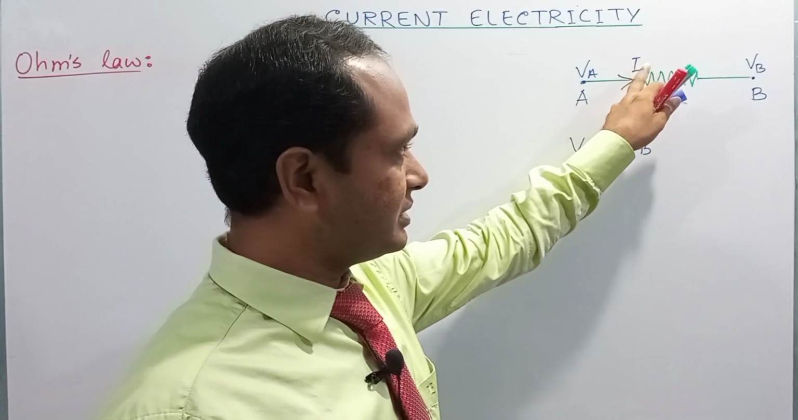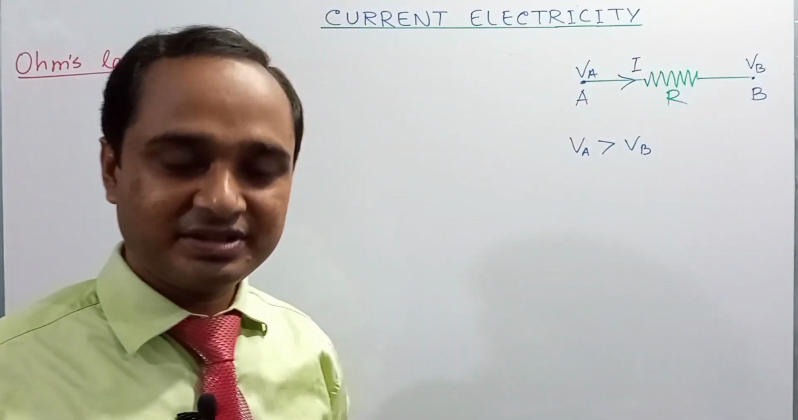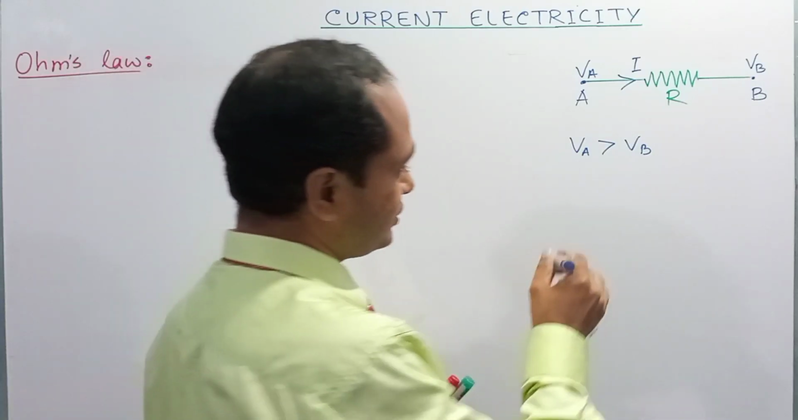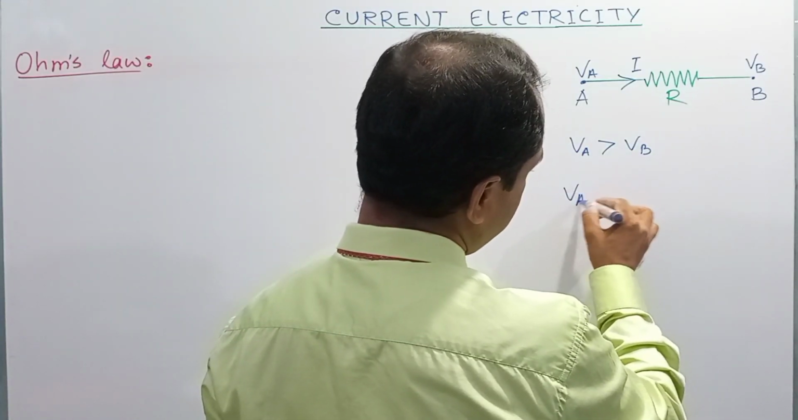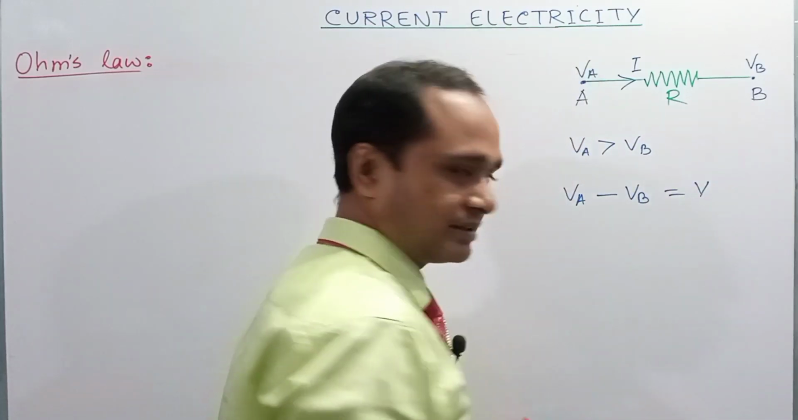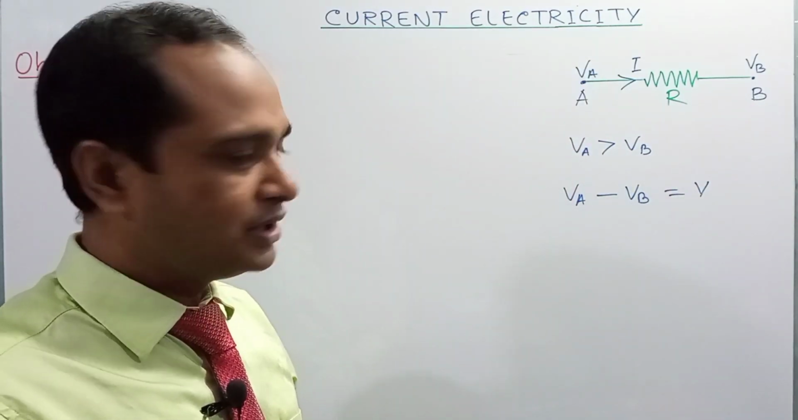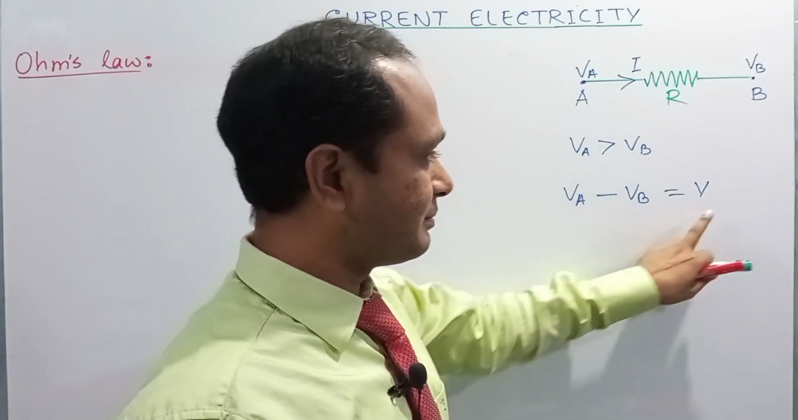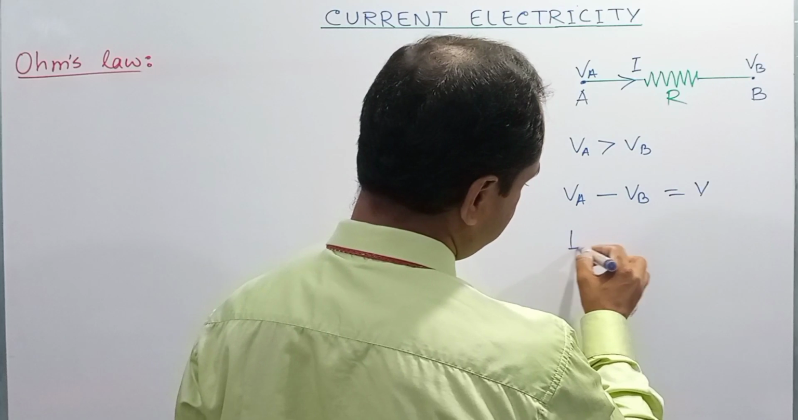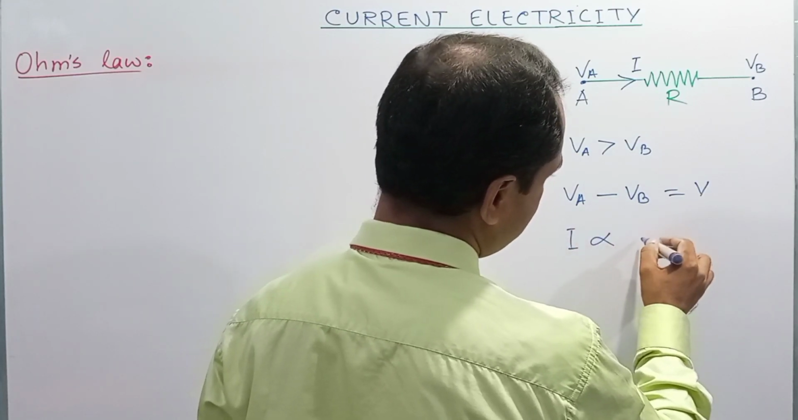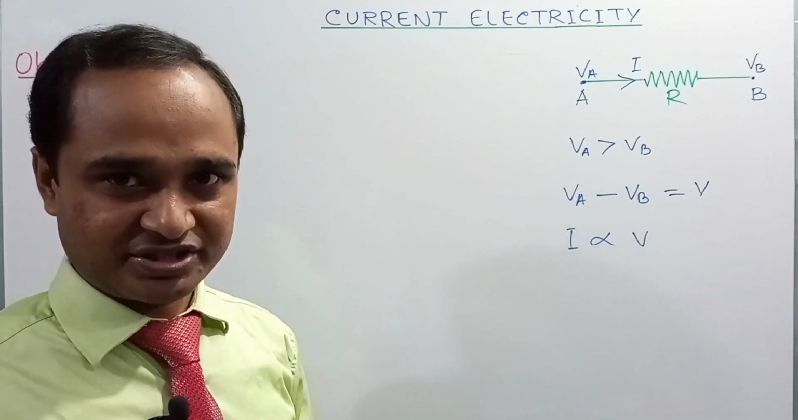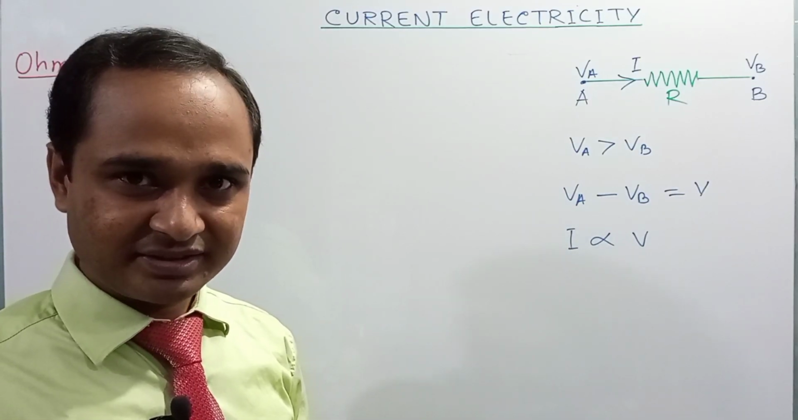This electric current will depend on the difference of these two potentials. Okay. The potential difference VA minus VB is denoted simply by V, for our simplification. Then electric current I is directly proportional to V, that is, the difference of the two potentials, right?